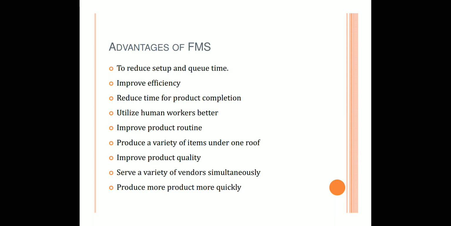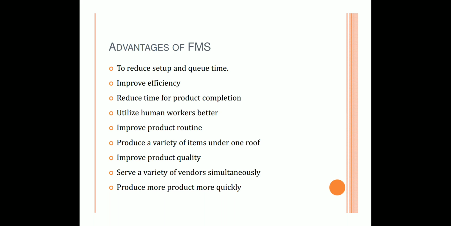Now, what are the various advantages of flexible manufacturing system? So, there are some advantages: reduce setup and queue time, improve efficiency. We can improve the efficiency of the production unit, reduce time for product completion, utilize human workers better, improve product routing, produce a variety of items under one roof.